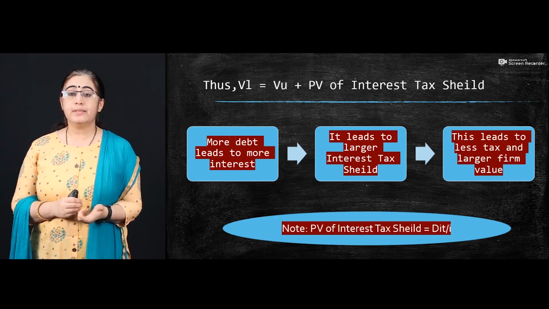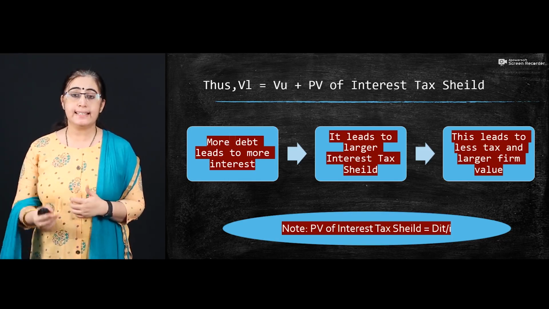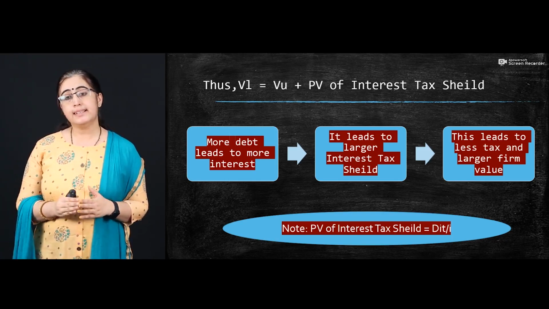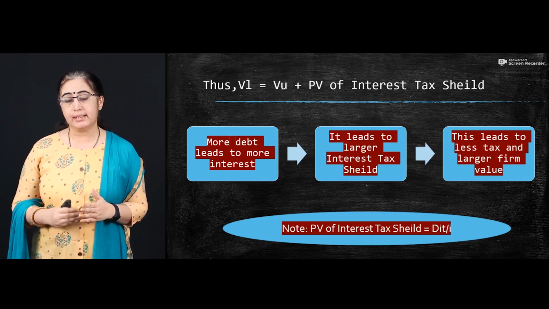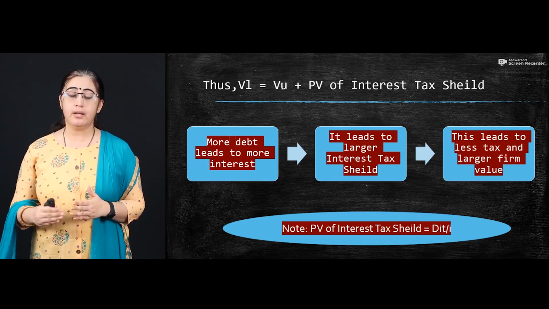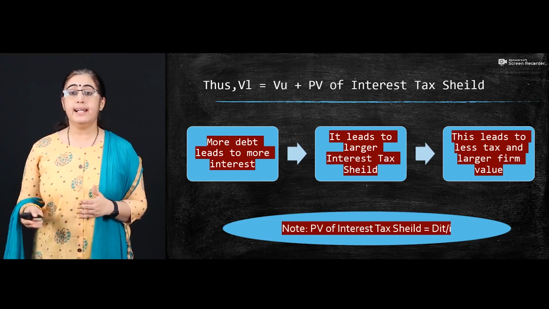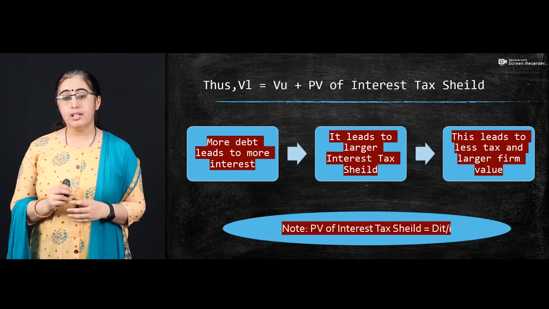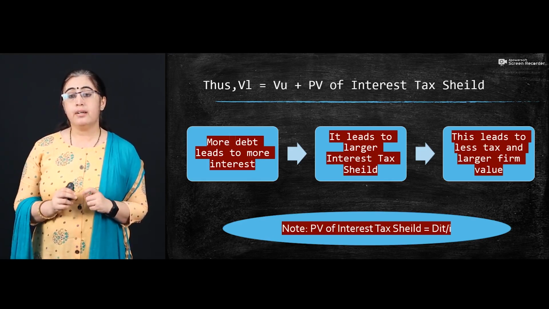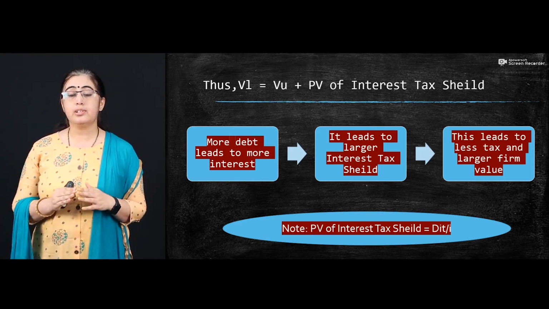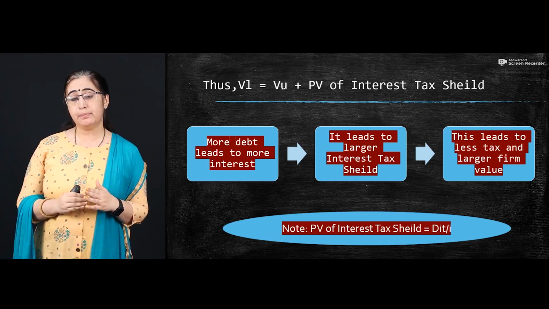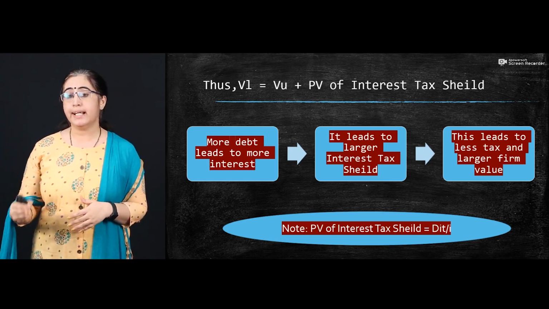So when there is less profit, you have to pay less tax on that. So the interest is again one type of expense. If you increase your interest, it is going to reduce your profit, and you have to pay less tax on the profit. So basically your interest tax shield is nothing. It is your particular expenses multiplied by the tax rate.